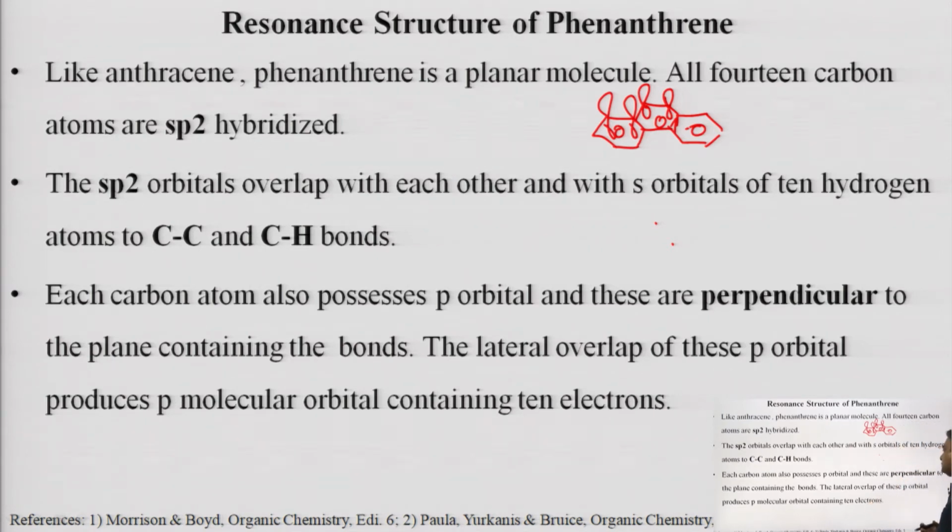Each carbon atom also possesses a p orbital, and these are perpendicular to the plane containing the bonds. The lateral overlap of these p orbitals produces a pi molecular orbital containing 14 electrons.